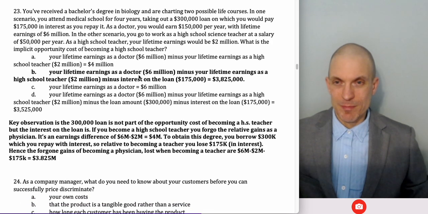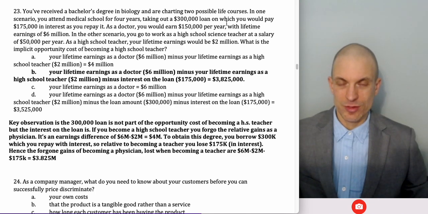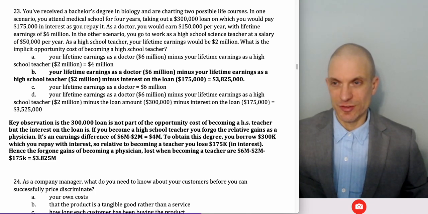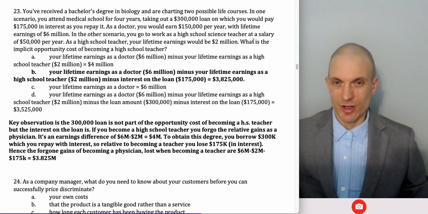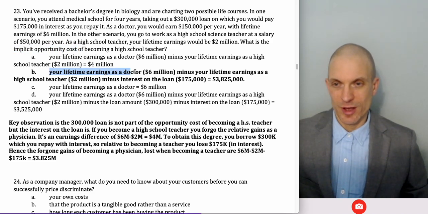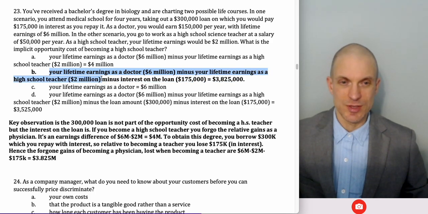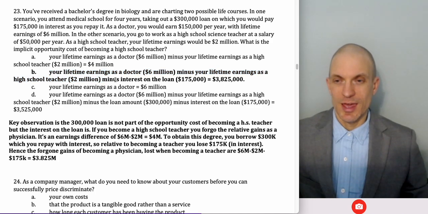You've received a bachelor's degree in biology and are charting two possible life courses. In one, you could attend medical school for 4 years, take out a $300,000 loan, on which you'd pay $175,000 in interest as you repay it. As a doctor, you'd earn $150,000 per year, lifetime earnings of $6 million. In the other scenario, you work as a high school science teacher, earning $2 million in lifetime earnings. What's the implicit opportunity cost of becoming a high school teacher? We're interested in implicit opportunity cost. So it's going to be your foregone earnings, the $4 million difference between what you give up by being a science teacher instead of a doctor, and the interest on the loan, right? Because we're interested in implicit opportunity cost.